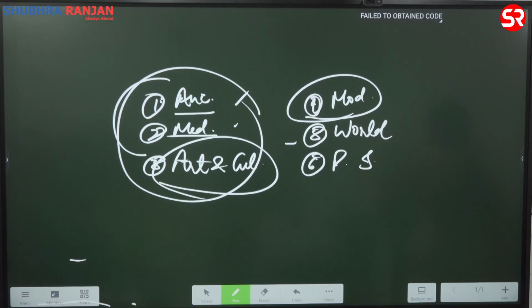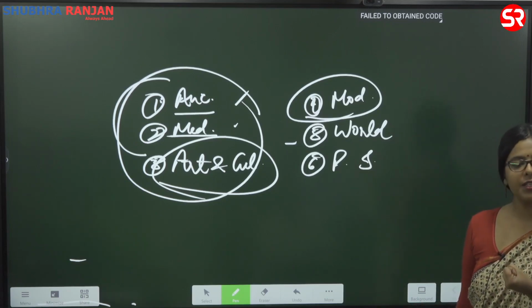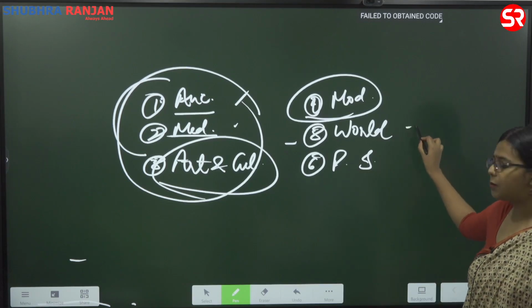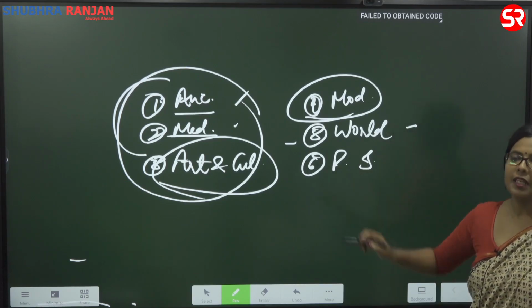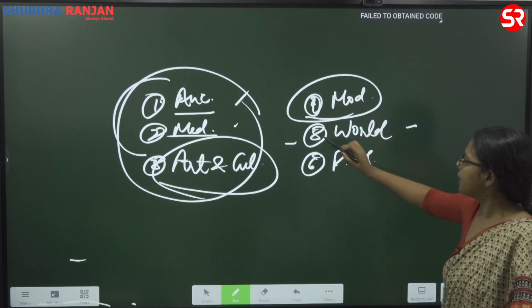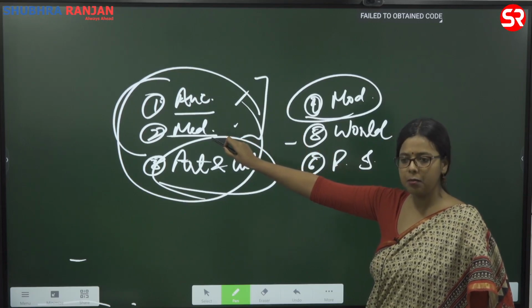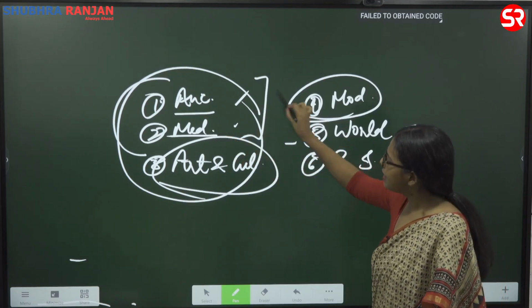Now the trend is completely different. So what is important to understand before starting your preparation is the syllabus and then PYQs. Then you should also understand which areas are being asked. For example, now the trend has shifted to ancient and medieval. Okay, so these are important areas.